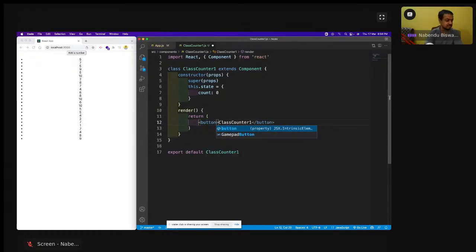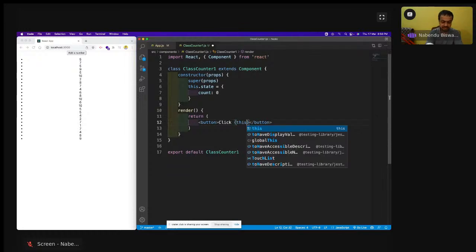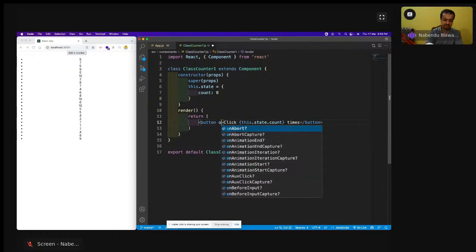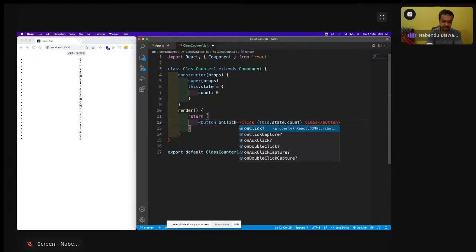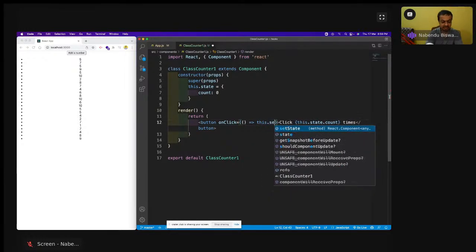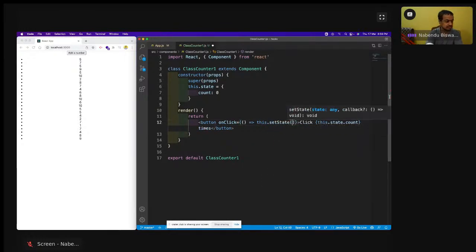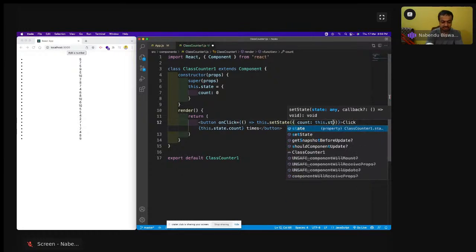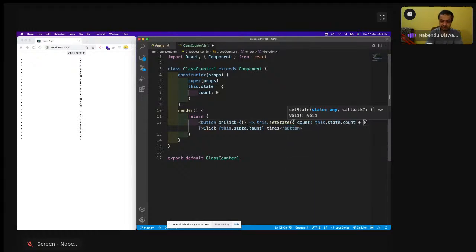button here, and I have this click this.state.count times is there, and then onClick is equal to like this, and this.setState is count: this.state.count + 1. Okay, so just this is something which I had done earlier also.